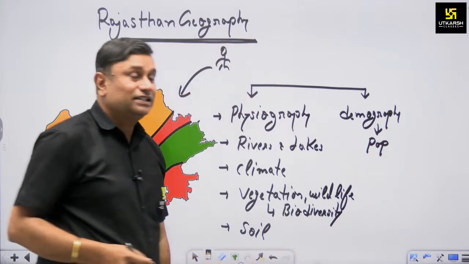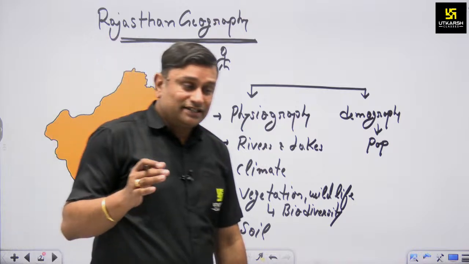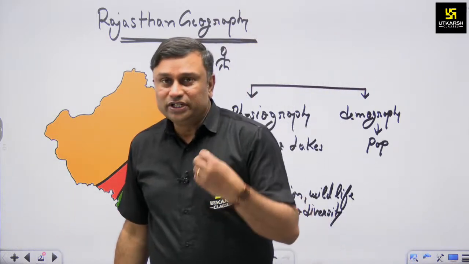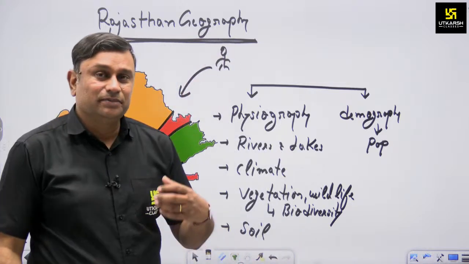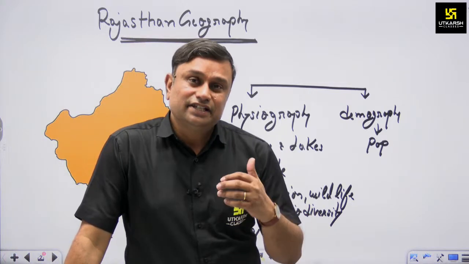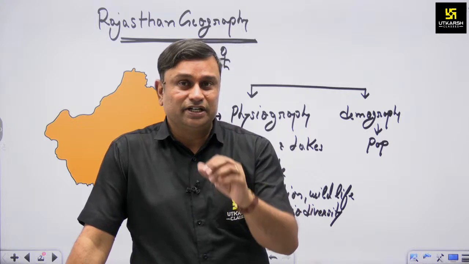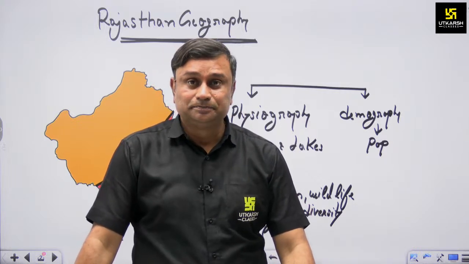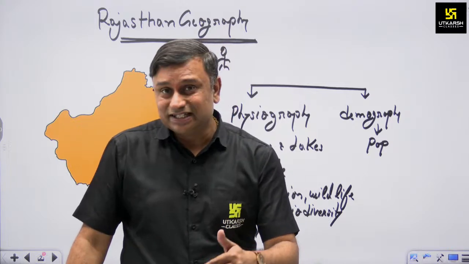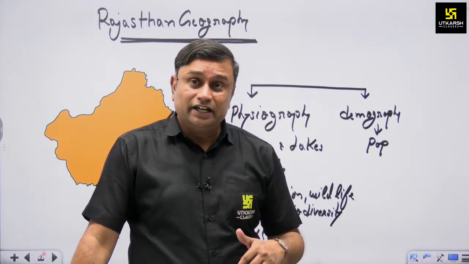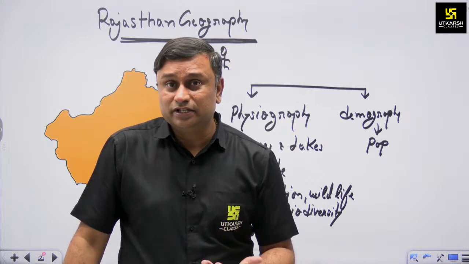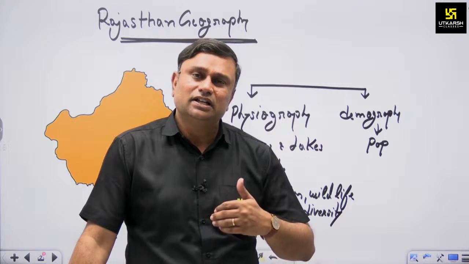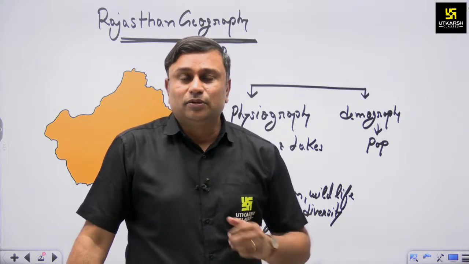Demography means the attributes or significant aspects of the population or the census, meaning we study aspects related to persons. How many persons are living in the state, where they are living, meaning the density, whether they are educated or not, meaning the literacy rate, their sex ratio, and other aspects like the tribal population.